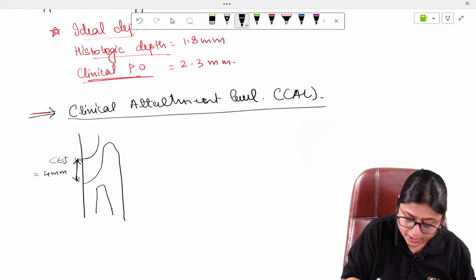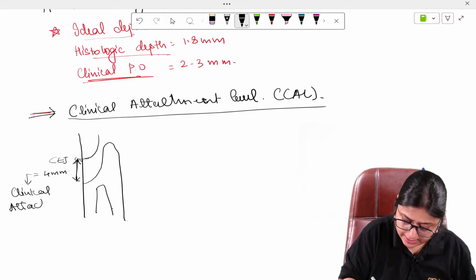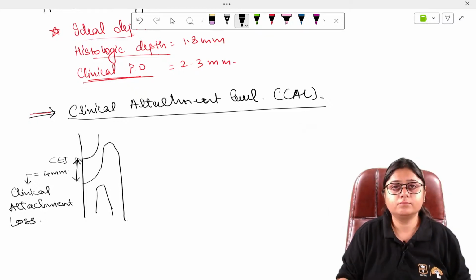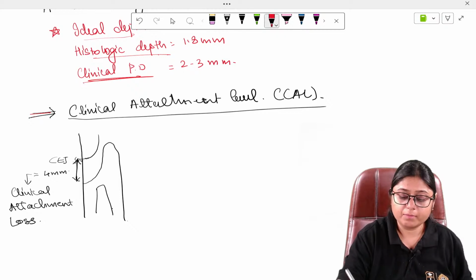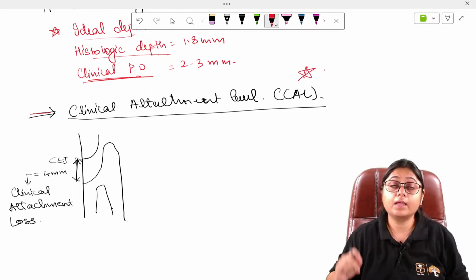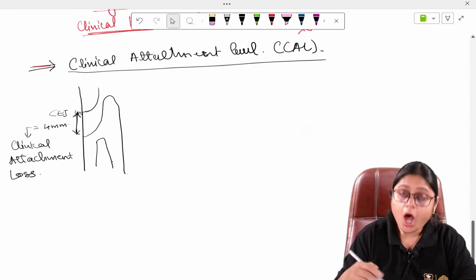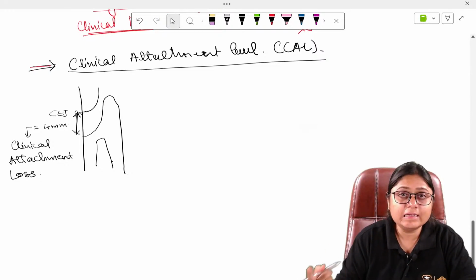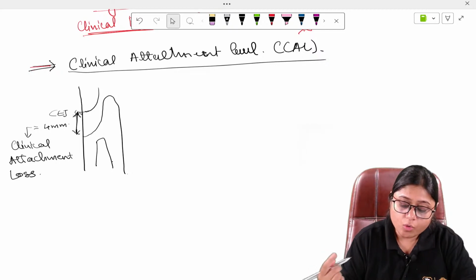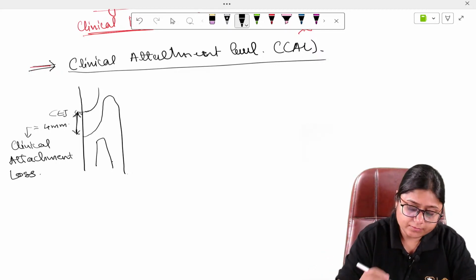This 4 mm is your clinical attachment loss. Very important topic because numerical questions come from this topic. Okay, so you must know how you will calculate this clinical attachment loss. So if we take a probe, right?